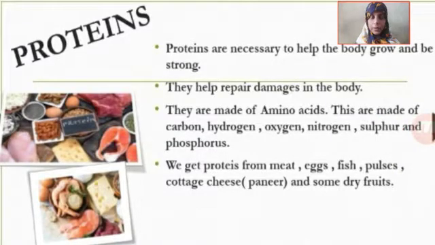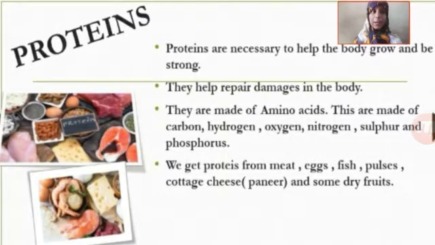So children, there are two types of proteins: first class proteins and second class proteins. First class proteins are the ones obtained from animal sources, animal products. Why? Because they have every amino acid present.